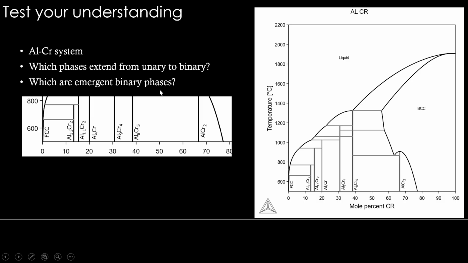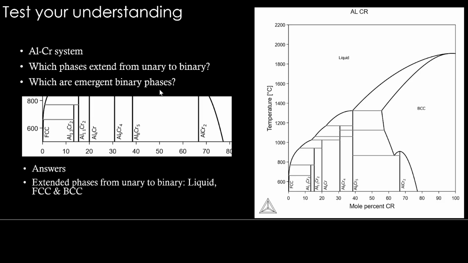Pause, think about the answer. If you are ready, play the video and see the answers. Extended phases from unary to binary are liquid, FCC and BCC. Of course, BCC's extension we can clearly see, liquid's extension we can clearly see. FCC's extension is very, very small. Emergent binary phases are all the other phases, all the intermetallic phases.